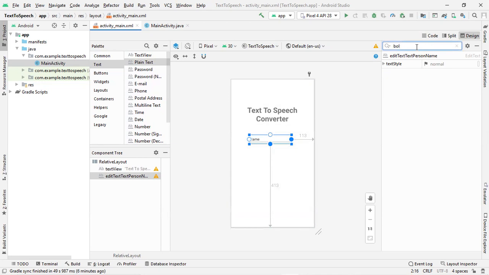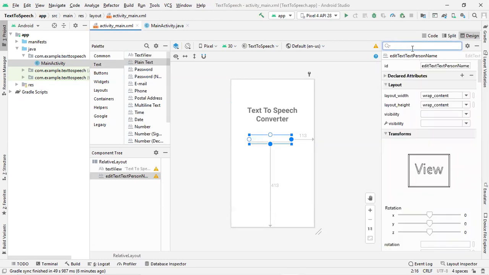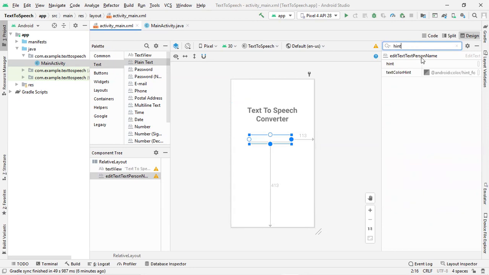For that, after selecting the component, go to text, remove your name. Then I will go to hint, because once the user comes to this application, he needs to know what to type. So I will just give a hint, enter text to convert.